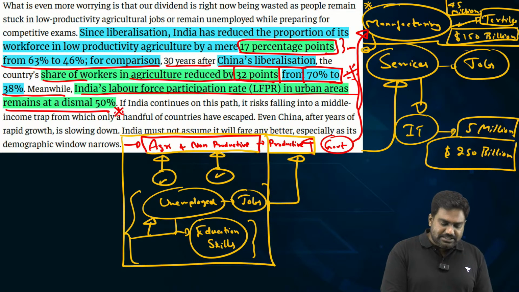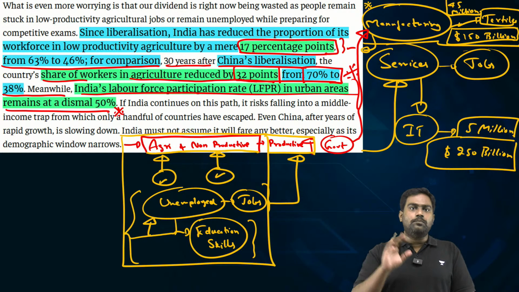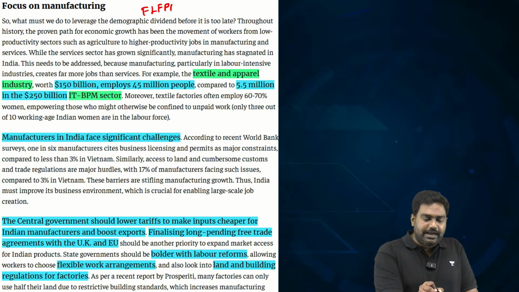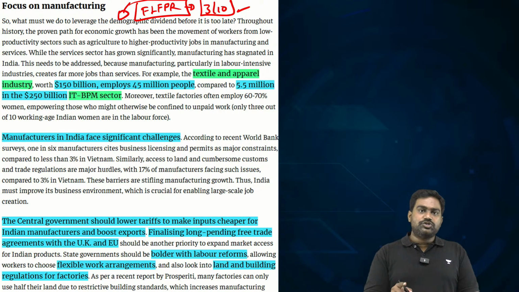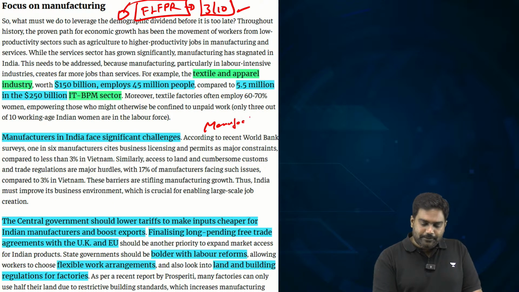Meaning more than 50% of our urban population are unemployed or they are involved in non-productive work. Even if you look at the female labor force participation rate, hardly 3 out of 10 women are employed in productive work. This number has to change, and those jobs, millions and millions of jobs, can only come from manufacturing.